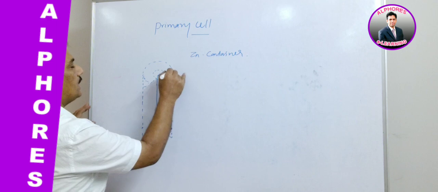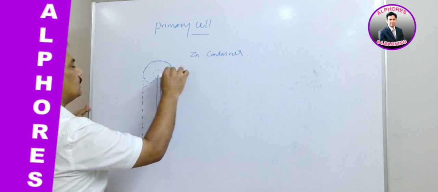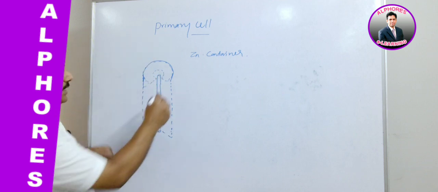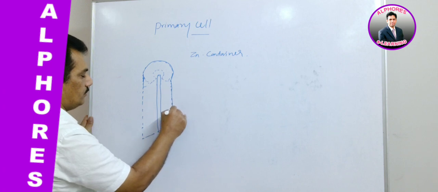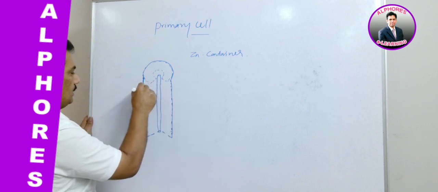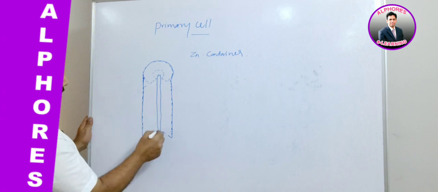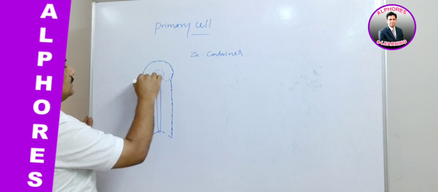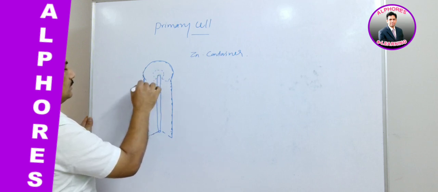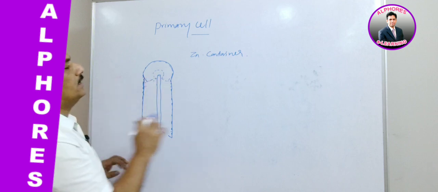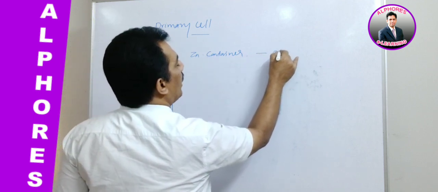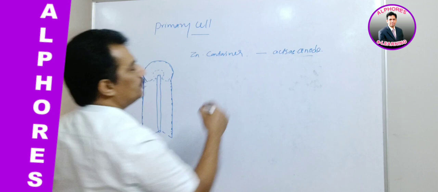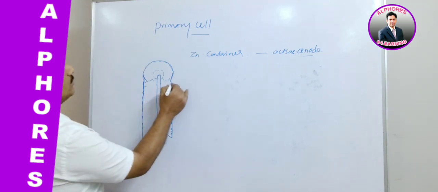In this zinc container, it is the outer part of the battery. We are making a slight cut of the battery, and now we see the inner parts. We are getting the inner parts of this battery. It is clear. And now we are considering that this zinc container is behaving as, or acts as, anode. You remember, it is behaving as anode. That is nothing but the outer part.